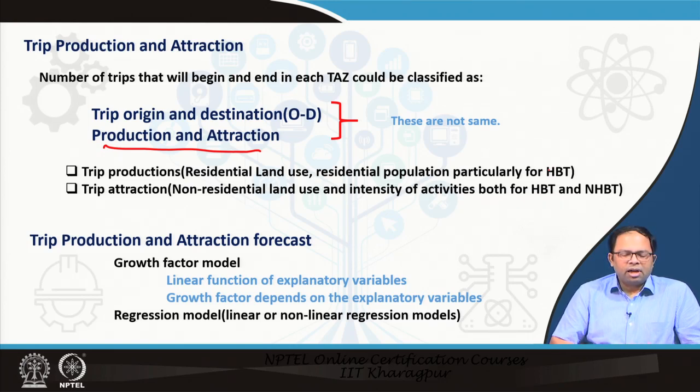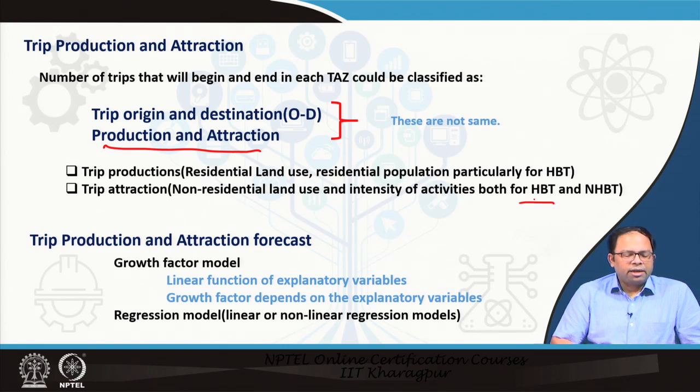And in case of trip attractions, it is primarily the number of trips attracted both for residences as well as for non-residences. But as we can understand, trips attracted to residences could be people coming to visit you. We are not usually considering the return home trips, because that is just the opposite of when people make a trip, they will obviously return. So we are not talking about that. We are saying the number of trips attracted to your house, because some guests may come to your house. So that is a home based trip, that also leads to this total number of residential population also leading to some home based trips which are attracted.